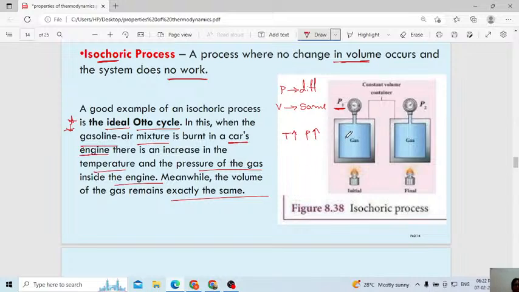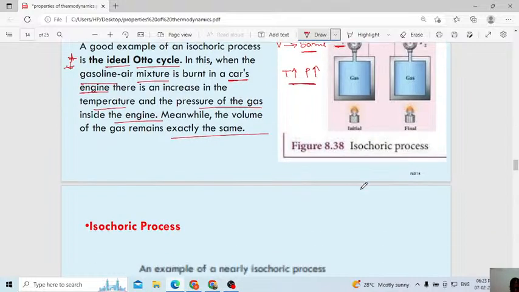Here the volume of this will be the same, remember, the volume is the same, while temperature and pressure increase. That is the meaning of isochoric process. Remember, isochoric means the volume of the gas remains constant, even though temperature and pressure also increase once you provide the fire. Once the car starts running, both the mixture interacts, which leads to an increase in temperature and pressure.